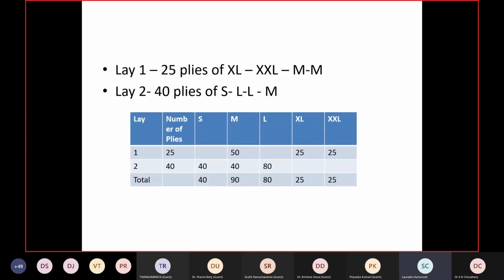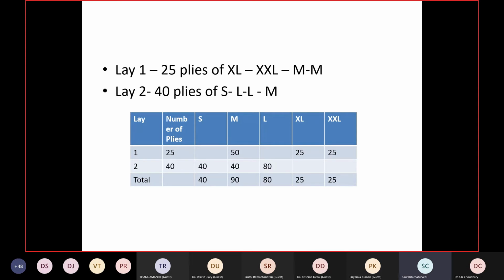Is this clear? Sir, I have one query, because I am not basically from the garment field. If the different sizes of the garments are cut together, are they not cut separately? Yes, they are not cut separately. Why? In case we cut separately, we will not get the best marker.